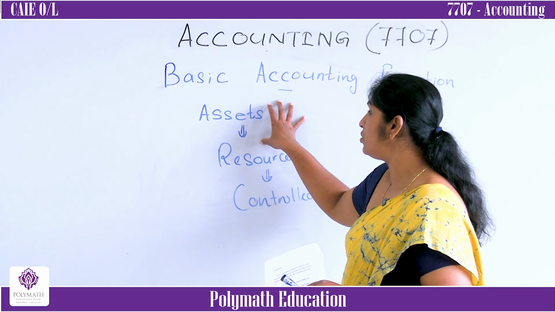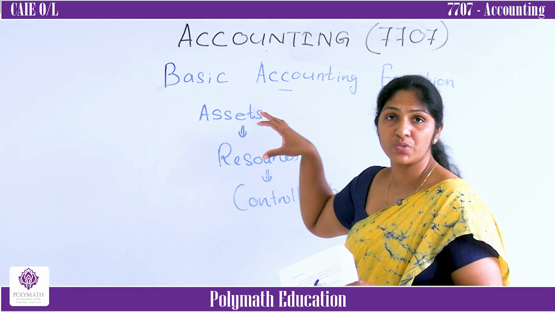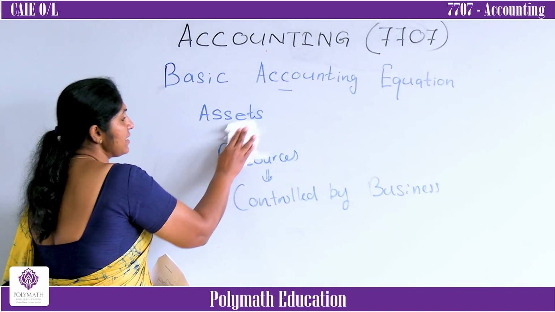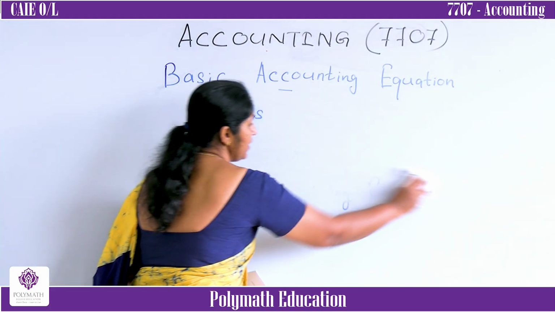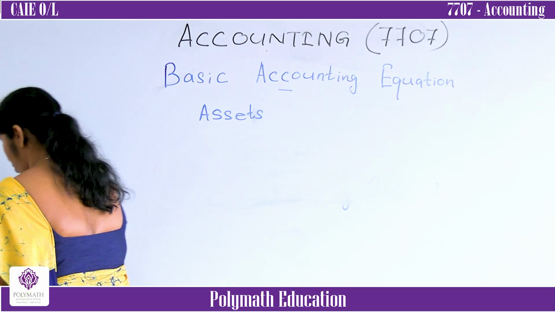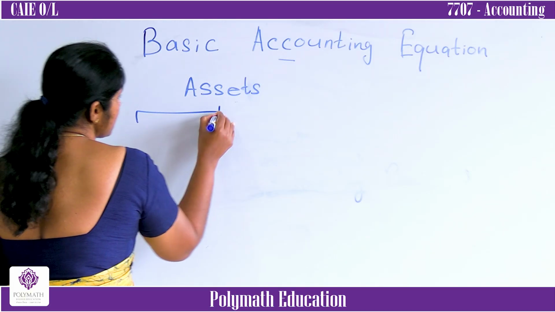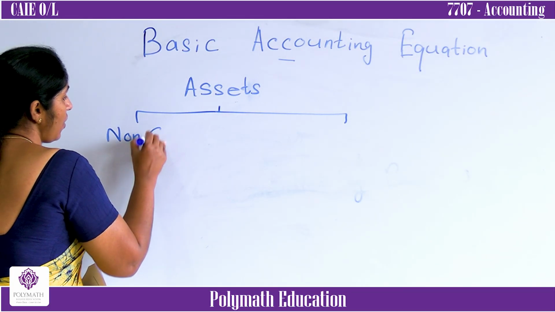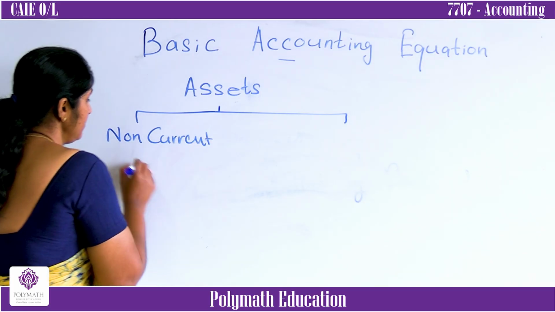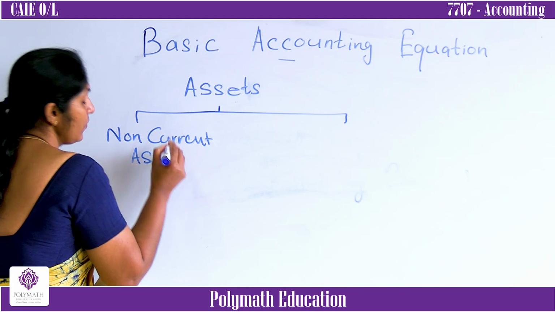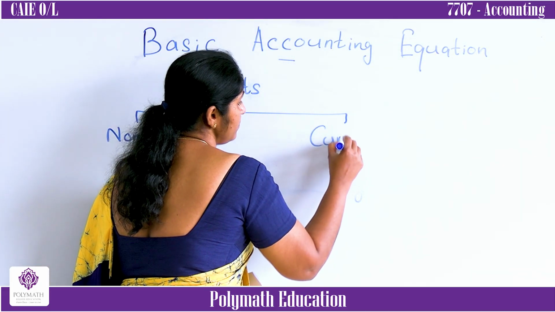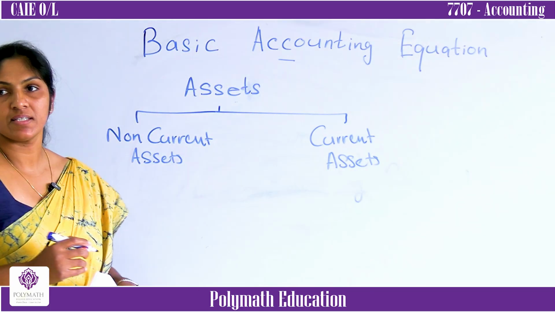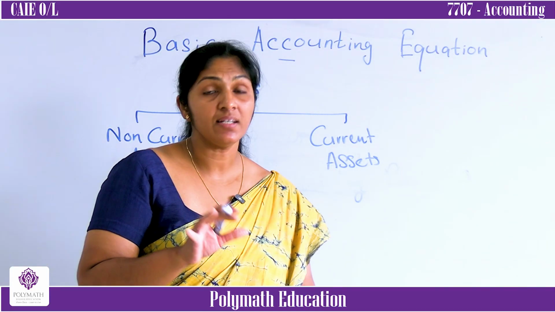Now, hope you have an idea what you mean by asset. Assets are the resources which are controlled by the business. Then after that, these assets mainly can be divided into two. First one is non-current assets. Other one is current assets. Non-current assets and current assets.